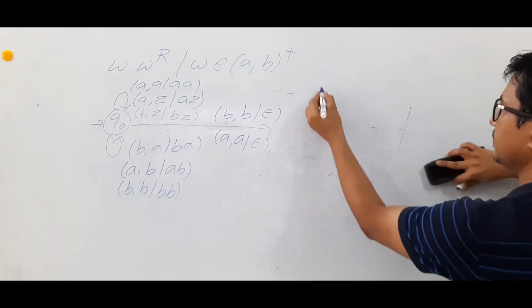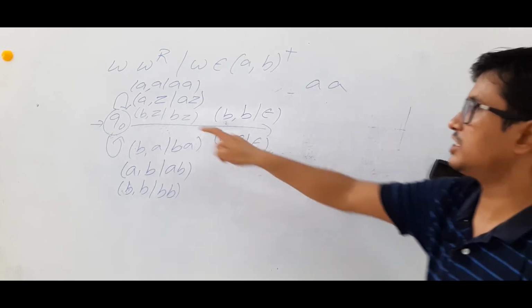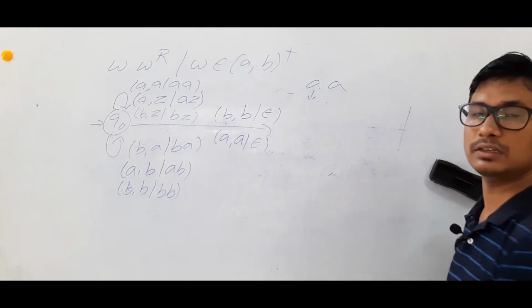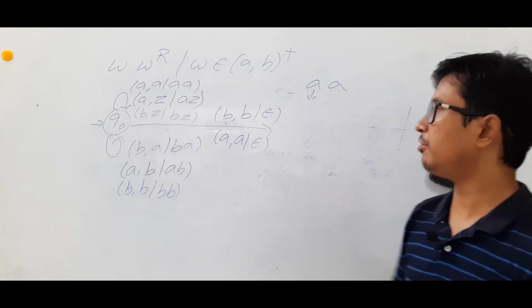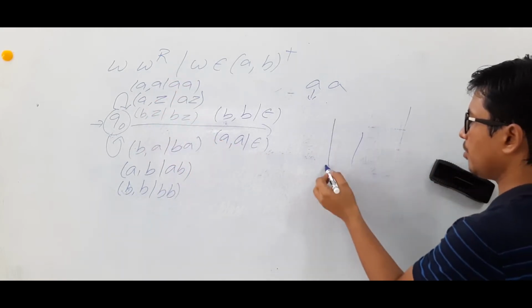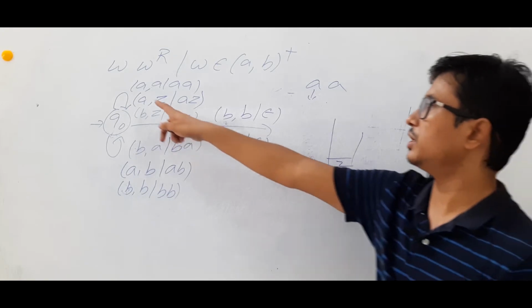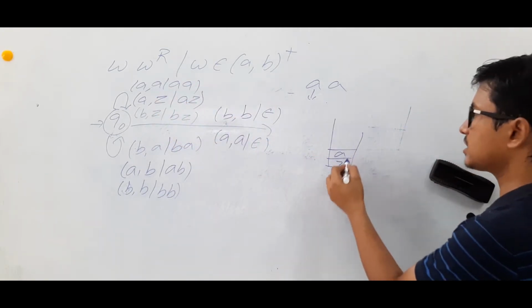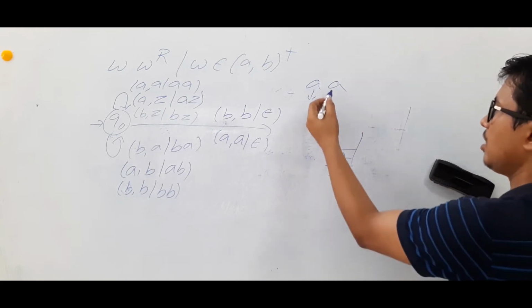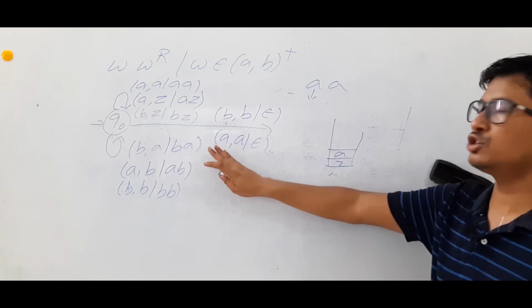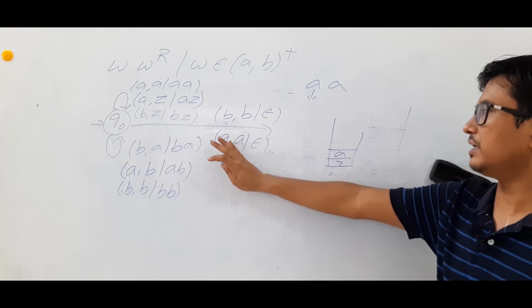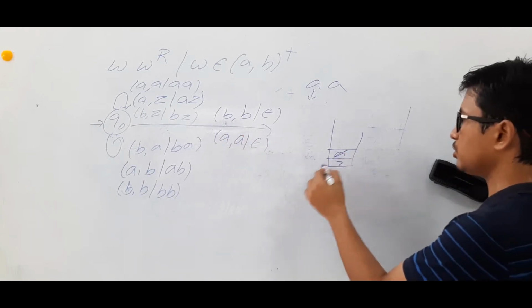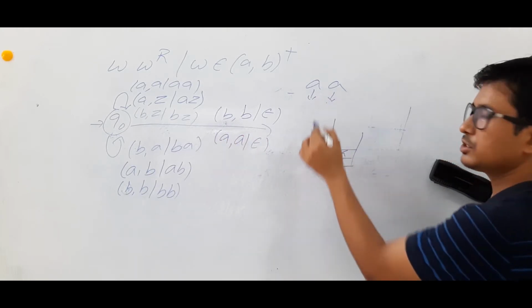Let's take that A is the only symbol I am taking. For the first A, I have performed the push operation. First, obviously, I will perform the push operation because the top of the stack is currently Z. So A on Z, there is no confusion, I will perform the push operation. Now let's take the second A. On A, I have correctly assumed and guessed that the center has come and I perform the pop operation. So I have popped it. Then this one is done.